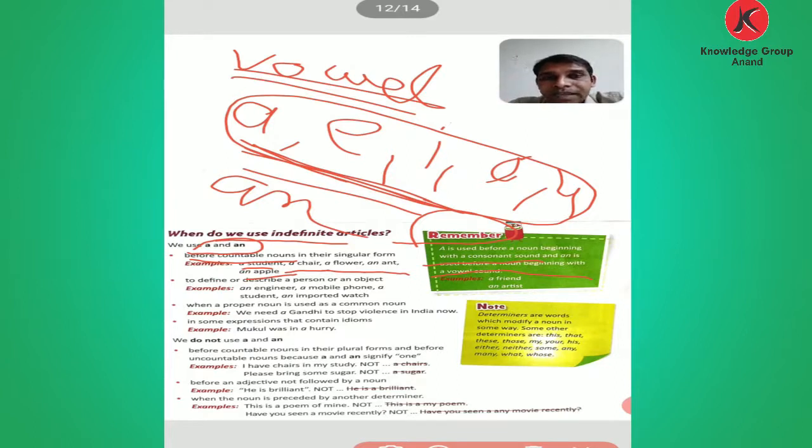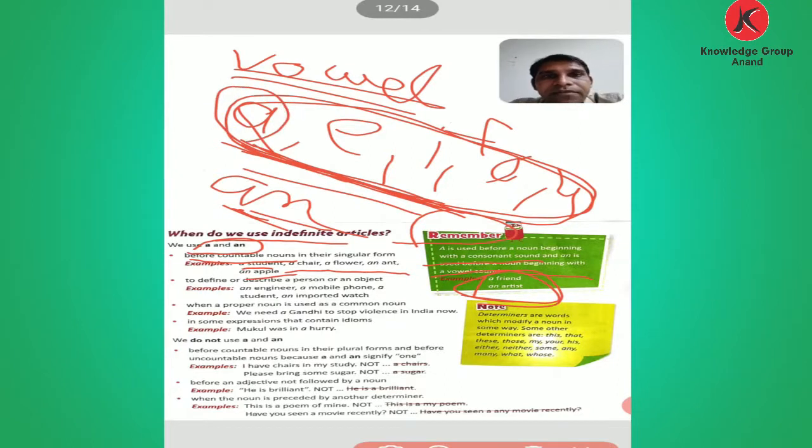But if the sound is not a vowel sound, we cannot put an. For example, friend starts with F, so we cannot put an here. An artist starts with the vowel sound a, so we put an before that.